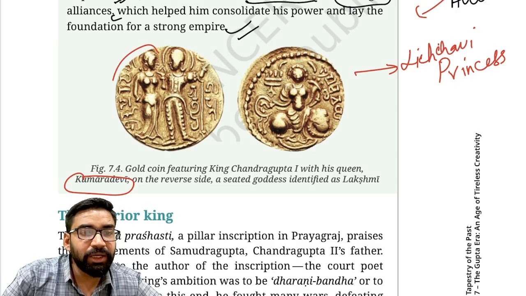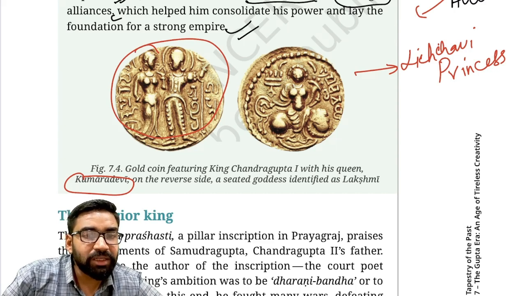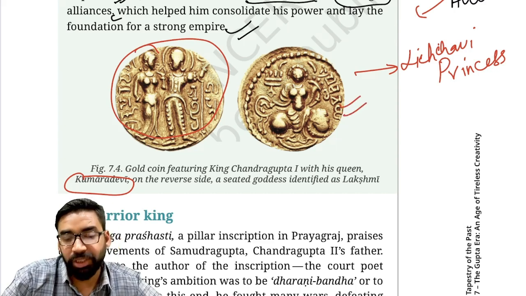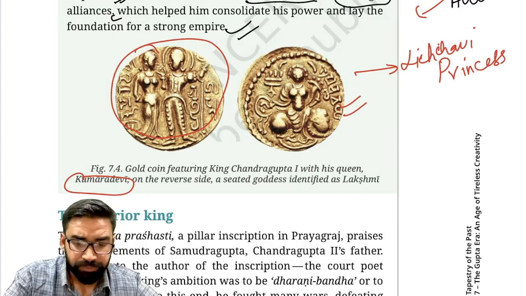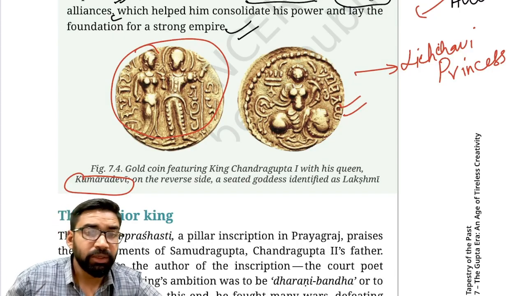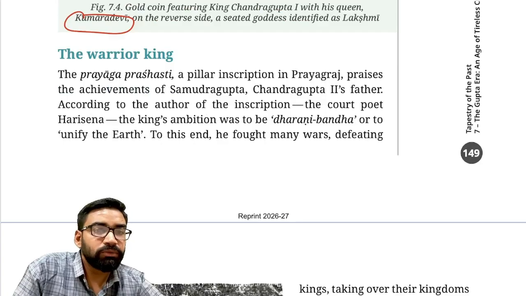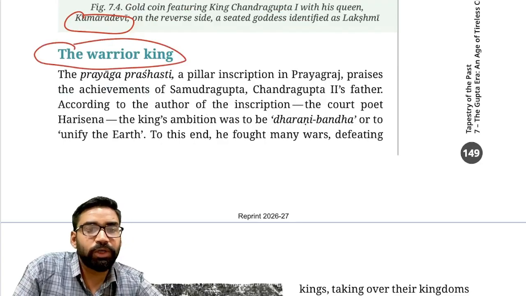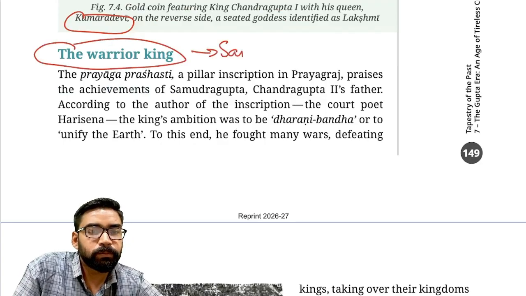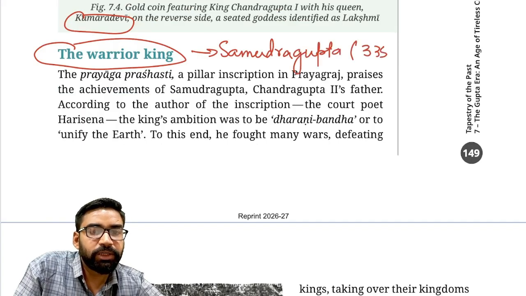On one side of the coin, the king and queen, Chandragupta I and Kumar Devi, are there. On the other side, goddess Lakshmi is mentioned. Clear? So this is very important. Now, the next important ruler. The son of Chandragupta I was Samudragupta, who is also called the warrior king. The timeline of Samudragupta is from 335 to 375.